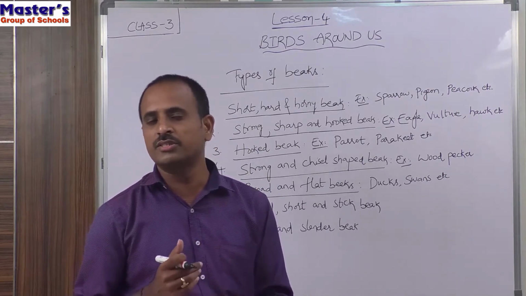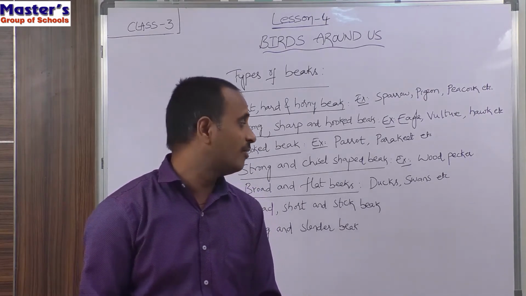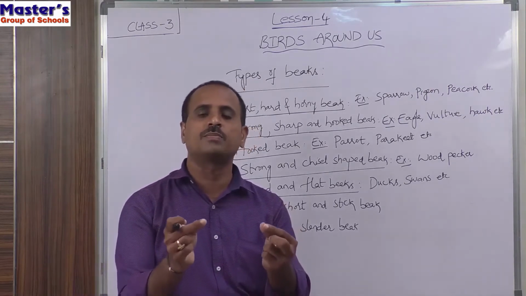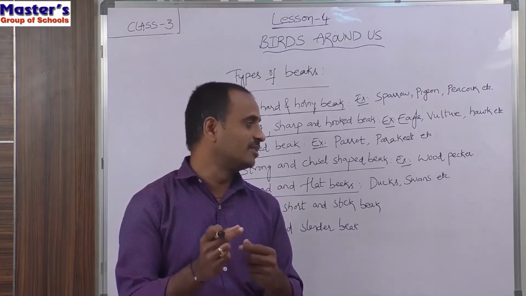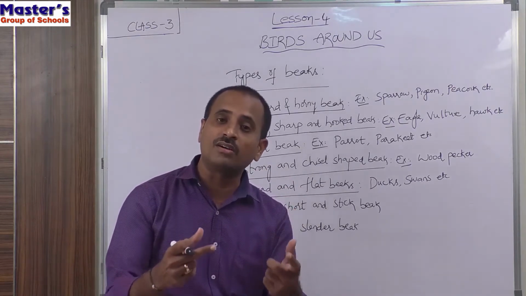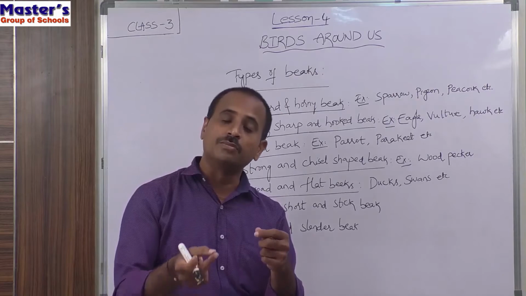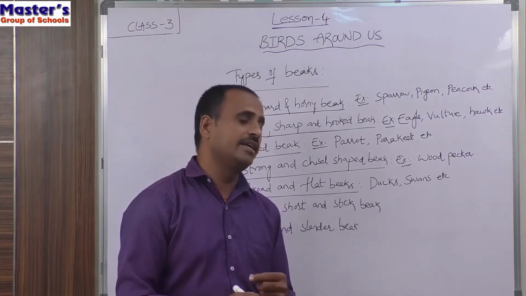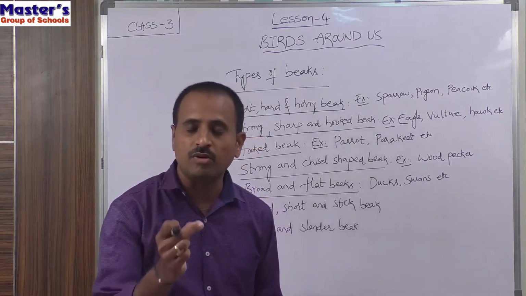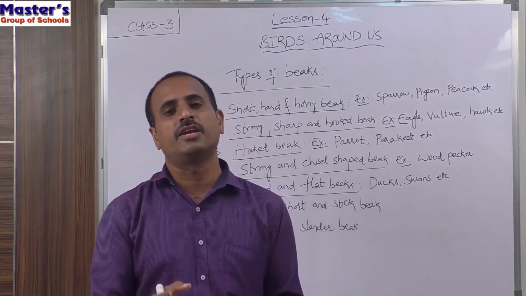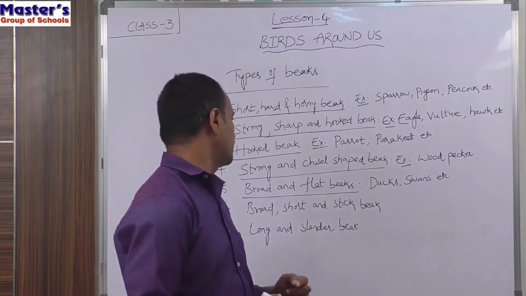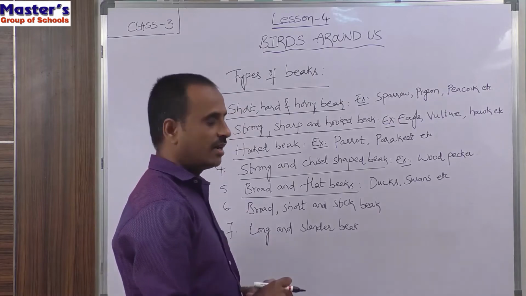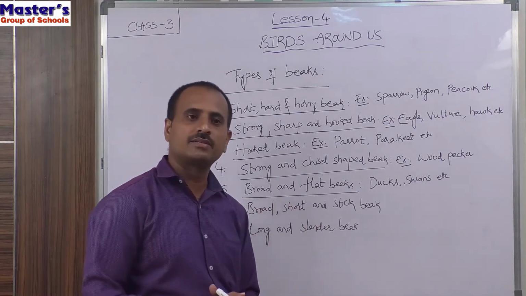So children, do you understand? So what are the strainers and what is the function of these strainers? Strainers are the small holes present on their beak, and these strainers will send out the water and mud present in its beak, and only the small fishes and small insects will remain in their beak. So ducks and swans are examples for the birds having broad and flat beaks.